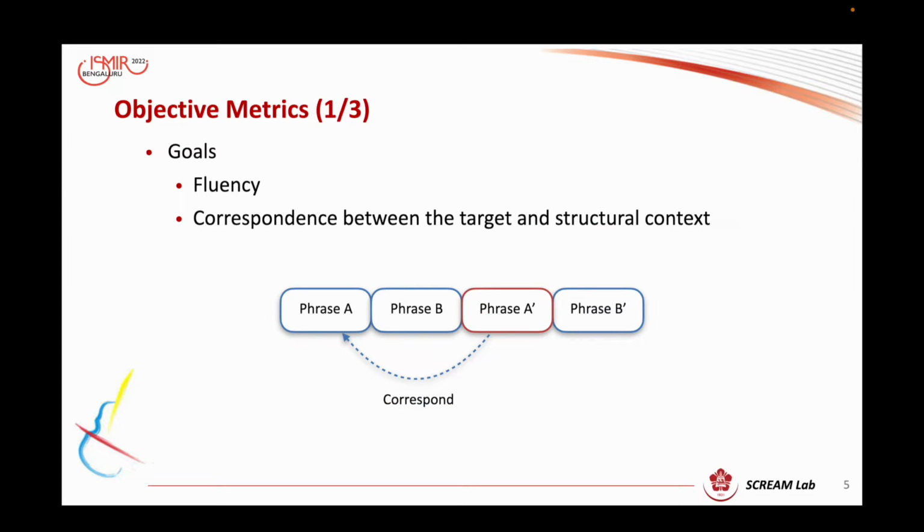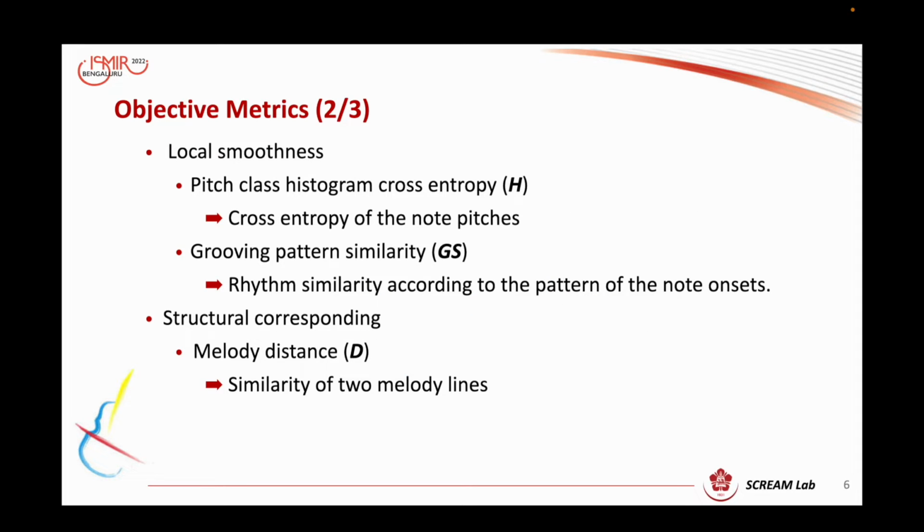To evaluate the result, we use 3 objective metrics. There are 2 goals for these metrics. First, we have to make sure the connection between the result and the prompt sounds fluent. And second, we expect a correspondence can be found between the result and the user-provided context. Therefore, for local smoothness, we have 2 metrics called pitch class histogram cross entropy and grooving pattern similarity. The first one represents the pitch cross entropy. The lower the value, the smoother. The second one is used to evaluate rhythm similarity. We expect a higher value because we want the rhythm not to change too much.